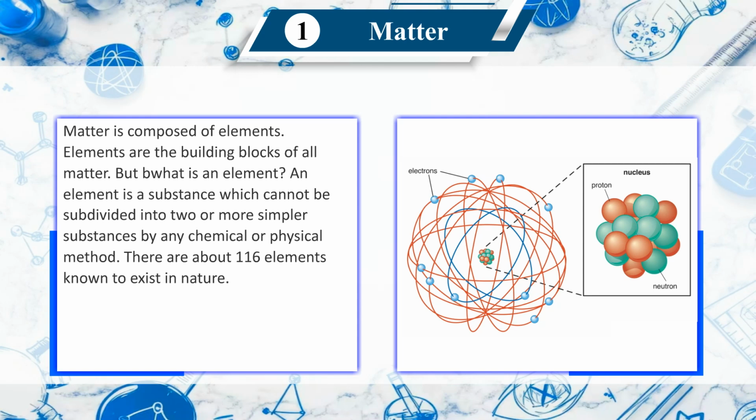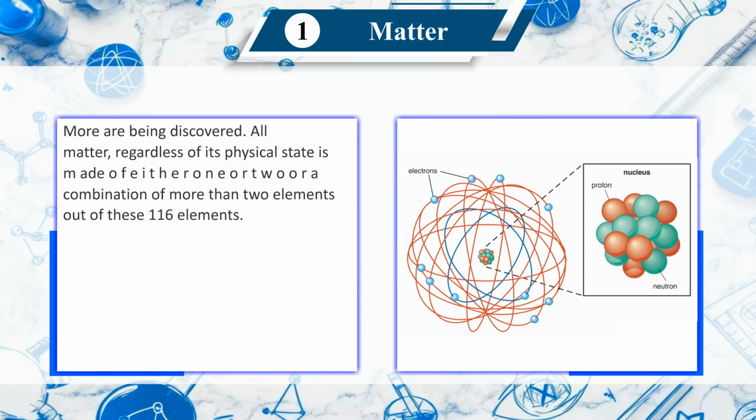But what is an element? An element is a substance which cannot be subdivided into two or more simple substances by any chemical or physical method. There are about 116 elements known to exist in nature. More are being discovered. All matter, regardless of its physical state, is made of either one or two or a combination of more than two elements out of these 116 elements.